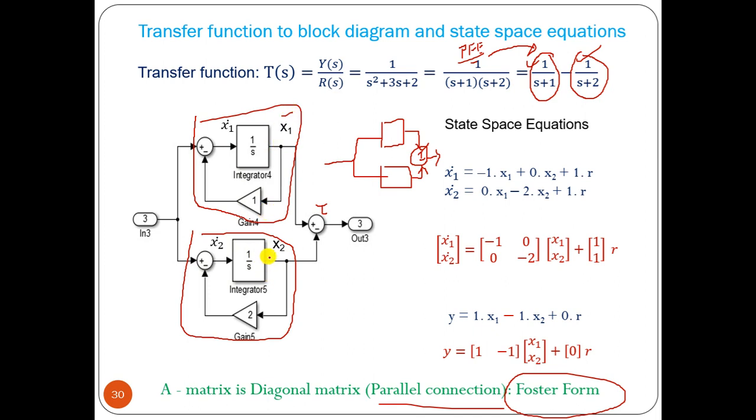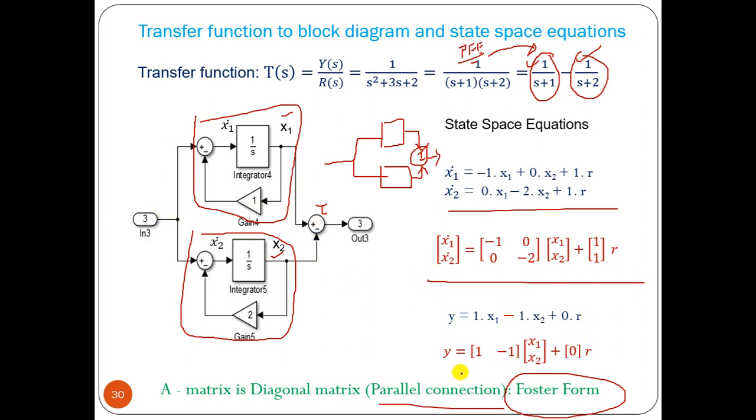assuming variable, state variable and integrator. This is order 2, so we have two integrators. From that we can find out the model equation. x1 dot equal to minus 1 x1, x2 is not connected, input is connected. x2 dot equal to input is connected, x2 is minus 2, x1 is 0. Okay, and output equal to what, x1 minus x2, plus input is not connected, so 0.